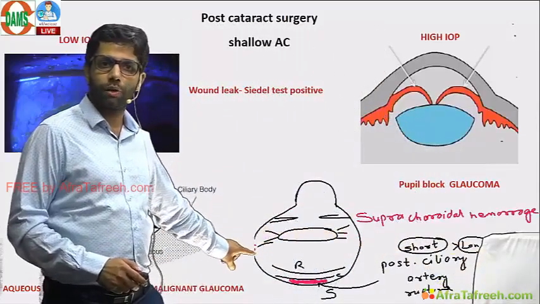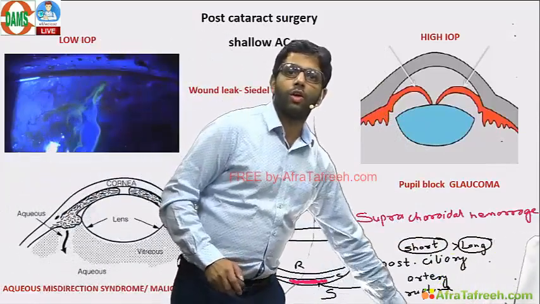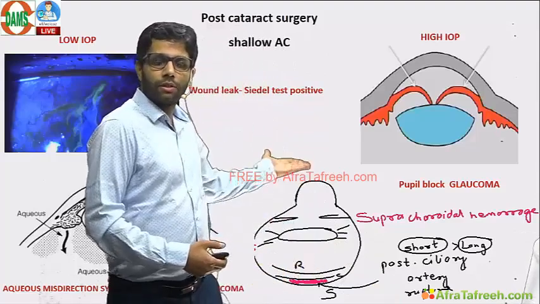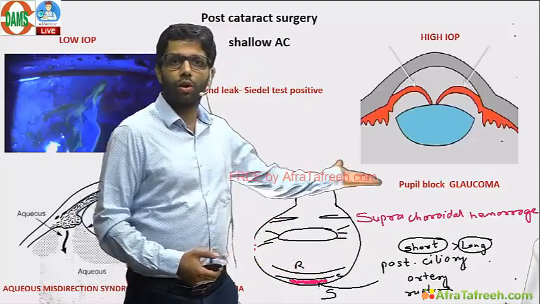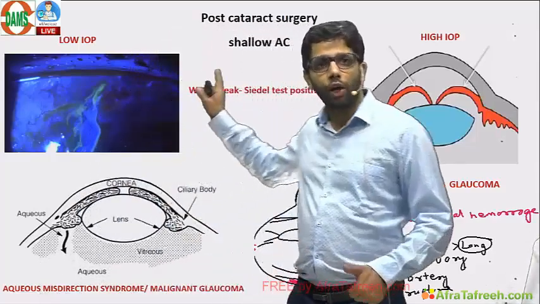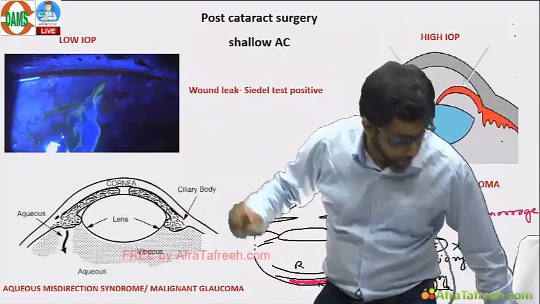It is an intraoperative complication but continues as postoperative. Short, long posterior ciliary artery can rupture in the suprachoroidal space. It pushes all the intraocular contents out of the incision. That is suprachoroidal hemorrhage. Another differential of high IOP with shallow anterior chamber. For low IOP, only one differential I have given, wound leak.